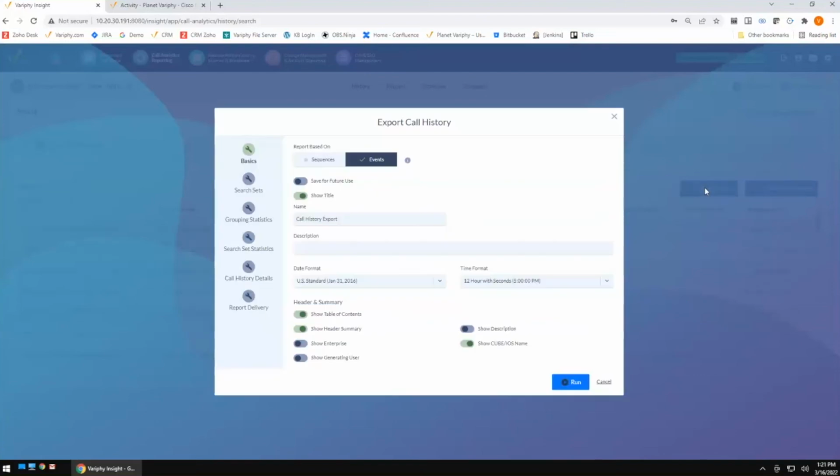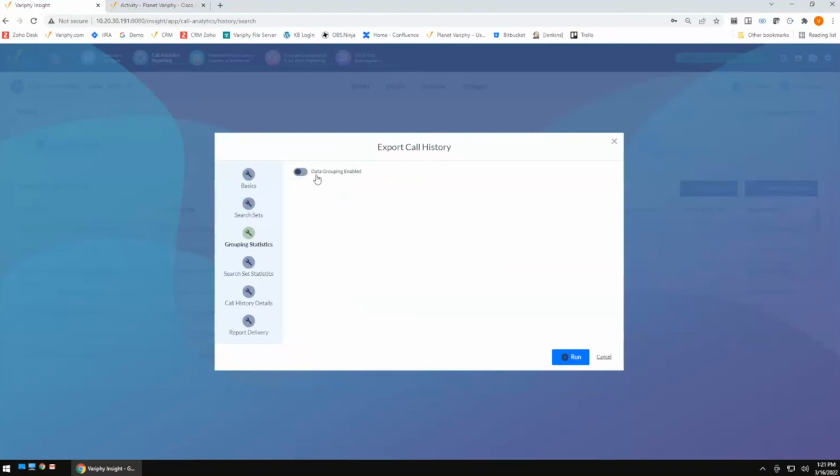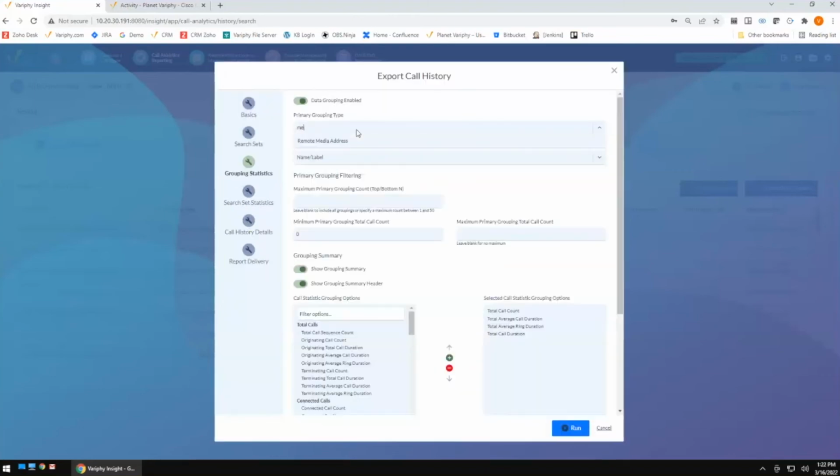Same thing goes for reporting. I know we spent a lot of time in the history search and also on the dashboards. That same type of sequencing can go right into reporting. So if I wanted to see the IP addresses that I'm having this particular problem with, maybe I want to report, maybe I want to schedule it, but I really only need the detail of this particular event. In that case, I'm going to use my event-based reporting. I'm going to use my grouping, and I'm going to group off those remote media addresses.